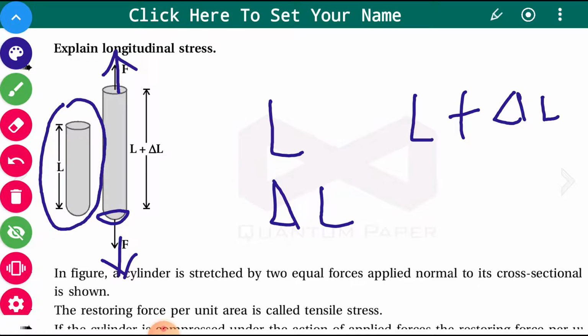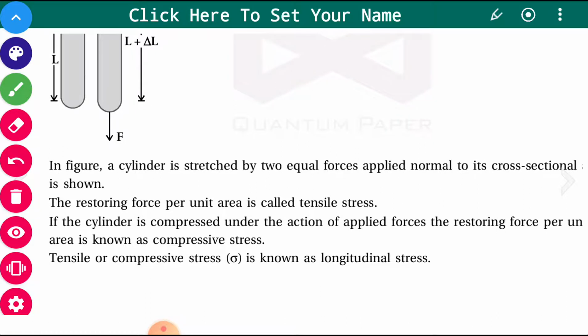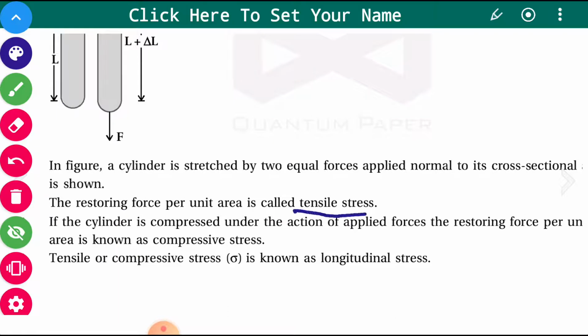Now try to understand this restoring force per unit area when the length is changed. The restoring force per unit area, when there is a change in length, is called the tensile stress. Whenever there is a change in length, then it is tensile stress.